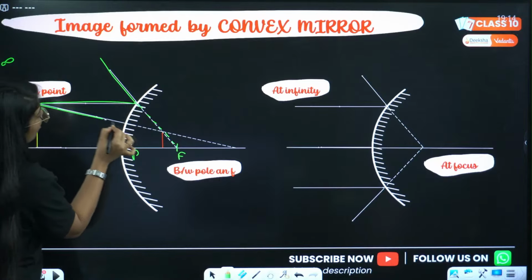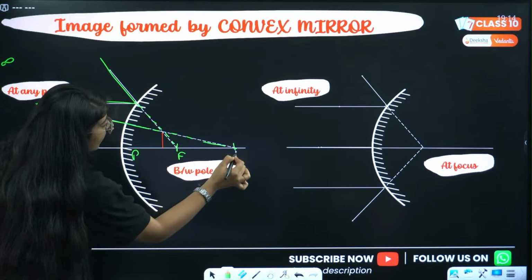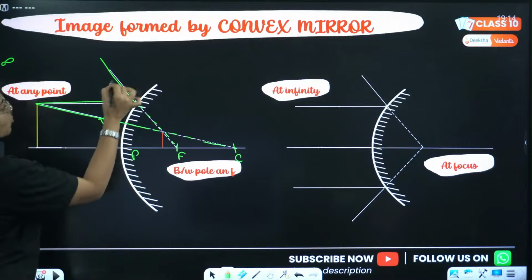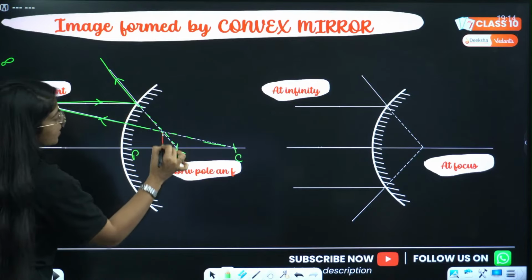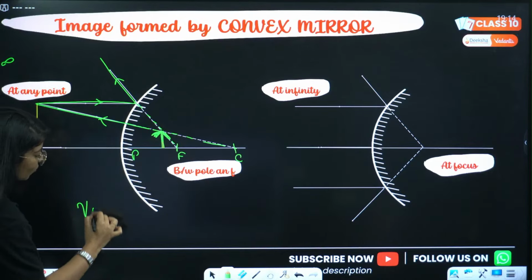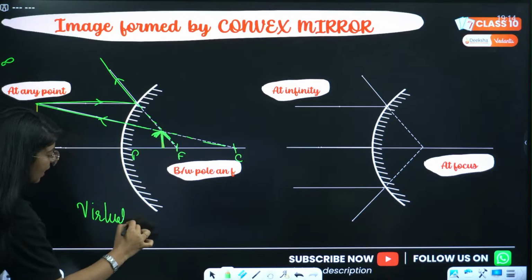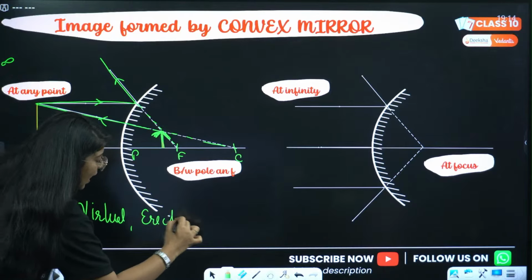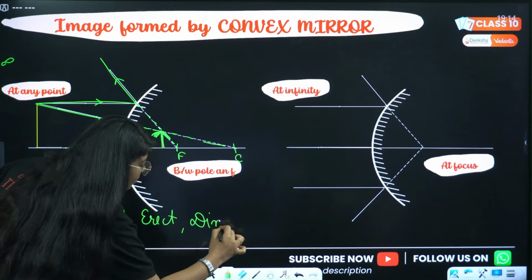Another ray goes in towards the center of curvature and goes back. Done. So this is the image I'll be making. This image is virtual and erect, and it will be diminished.